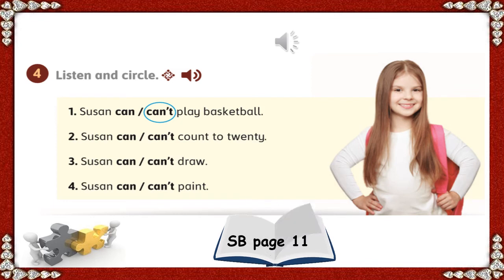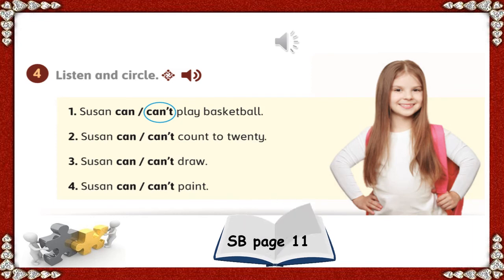4. Listen to Susan talking about the things she can or can't do. Circle the correct answer. Then check your answers with a partner. I'm Susan. I'm 9 years old. I can't play basketball, but I can count to 20. I can't draw, but I can paint.